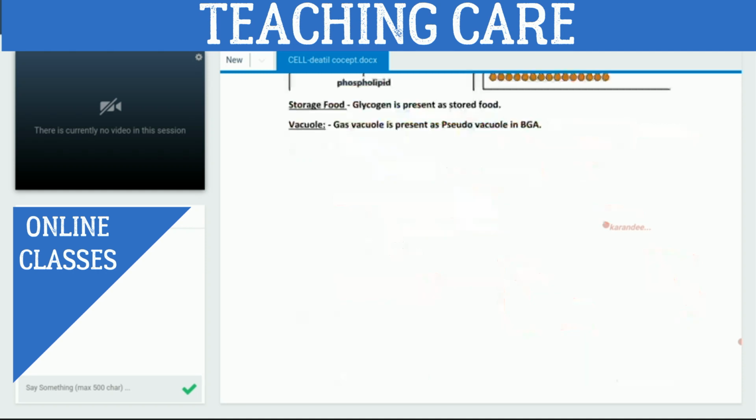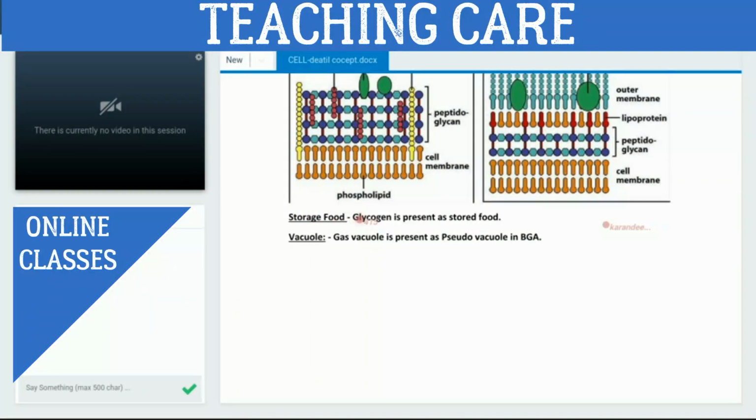And now we will discuss the storage food, which is present in the bacterial cell. Storage means reserve food, right? In the bacterial cell, reserve food is present in the form of glycogen. In which form? Glycogen. Right. Glycogen is present as stored food.